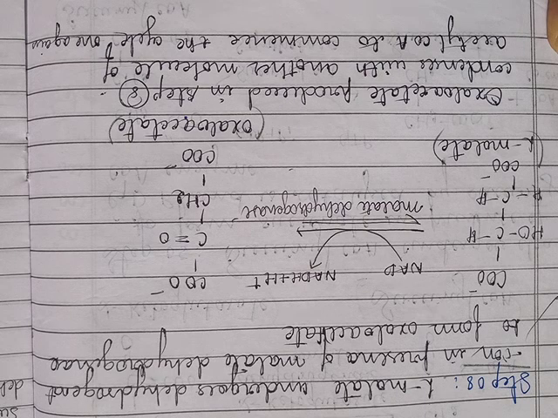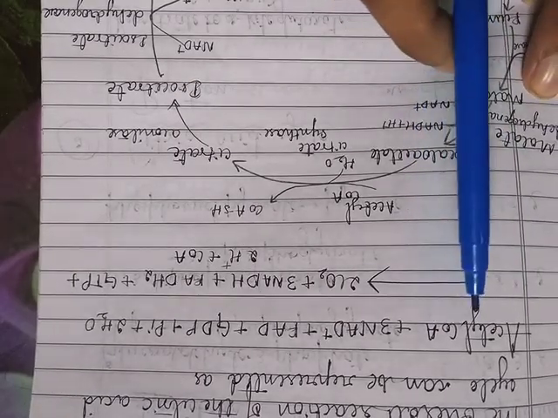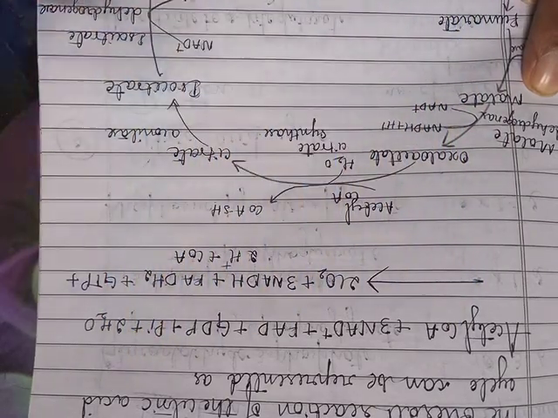Okay, so next let us see the overall reaction of the citric acid cycle, how it can be represented. So this is the overall representation of the citric acid cycle.